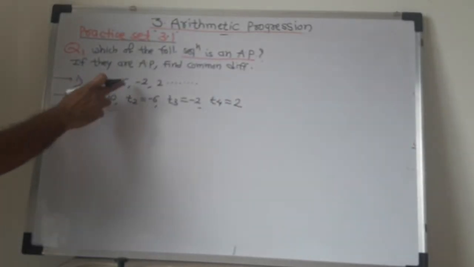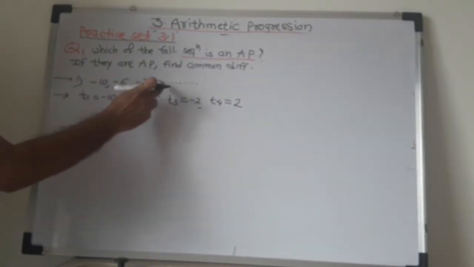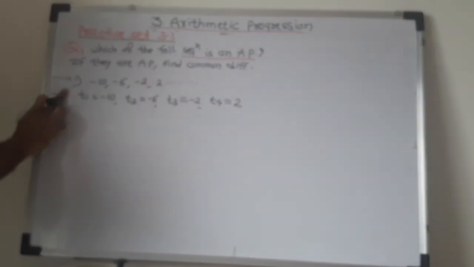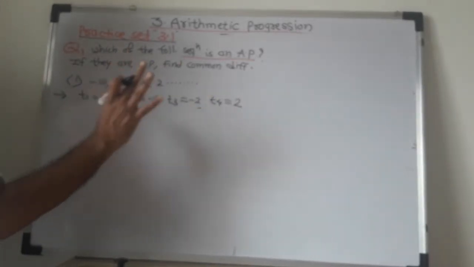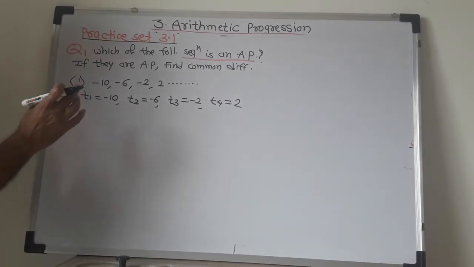See, T1, T2, T3, T4. Now we will check the common difference. Is it the same or not? So how to calculate the common difference D?